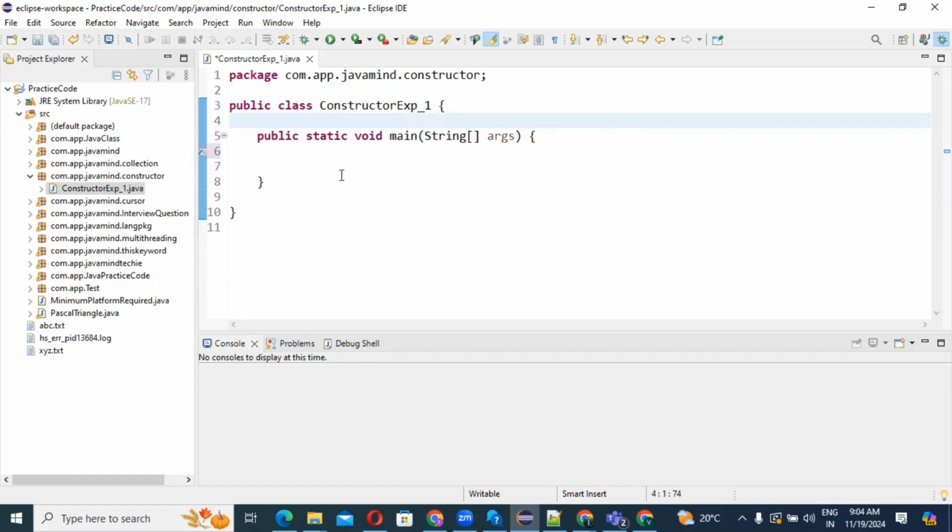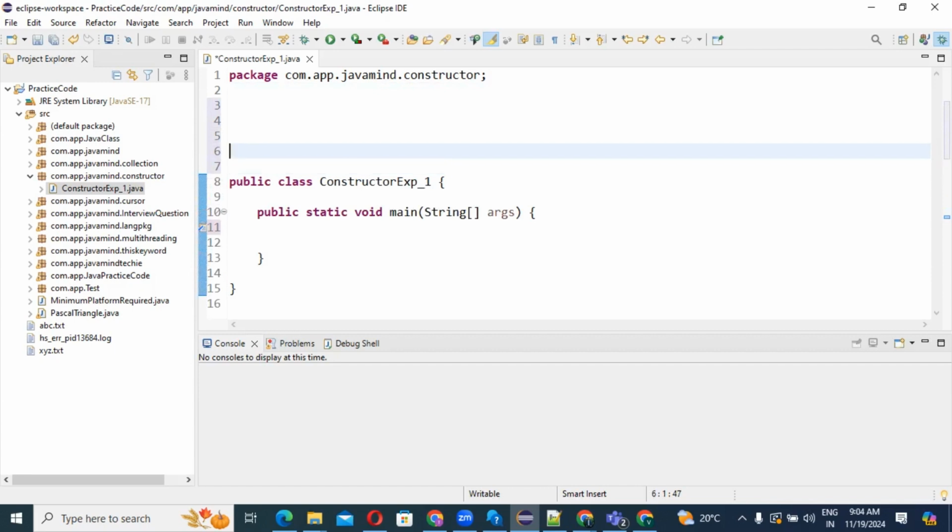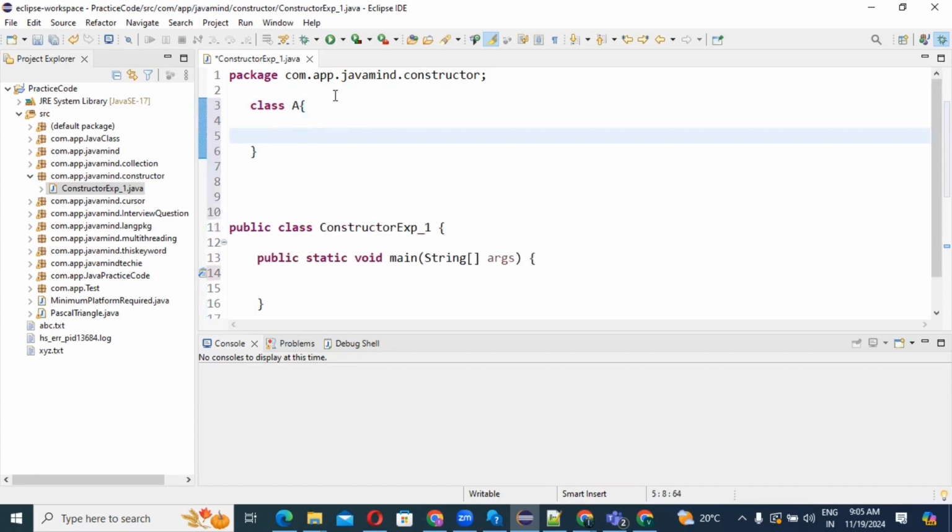So just leave it. I will create one more class and I will explain the thing. See here. Suppose class A. So I see what I mentioned here. A constructor is a special type of method whose name is same as class name. Correct, guys? So now you can see my class name is A.